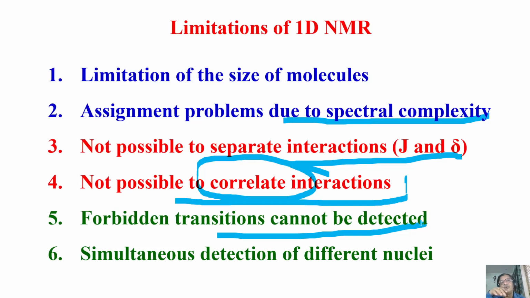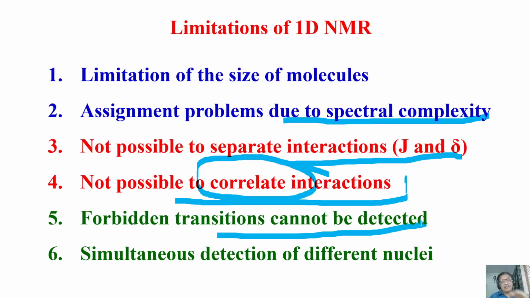But I showed you in a two spin case example, we have an alpha alpha state, beta beta state, alpha beta, beta alpha. All four energy states are there. The total magnetic quantum number of the beta beta state is -1, and the alpha alpha state is +1. Can there be a transition between these two states, alpha alpha to beta beta? It is a forbidden transition because it requires double quantum, two quanta of energy. Single quantum requires only one quantum of energy, because only one spin can flip, alpha to beta or beta to alpha, but here it requires two quanta of energy.